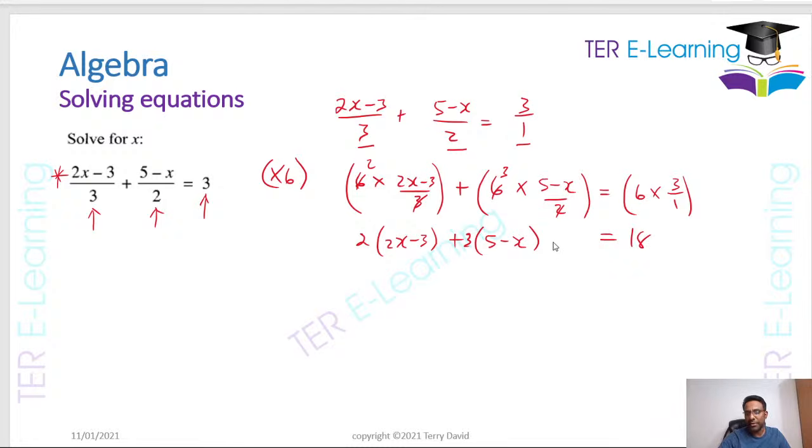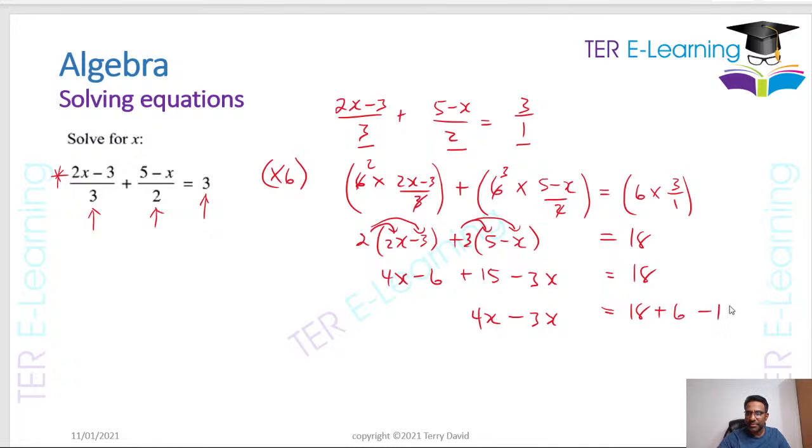Now we can start working out this question using my distributive law. So this by this, this by this, this by this, this by this, right? So that is 4x, 2 by minus 3 gives me minus 6, plus 15 minus 3x is equal to 18, right? So bring all the x's on one side. So the only x we have on one side will be 4x minus 3x is equal to 18, and carry all the numbers on the right hand side. So this will be plus 6 minus 15.